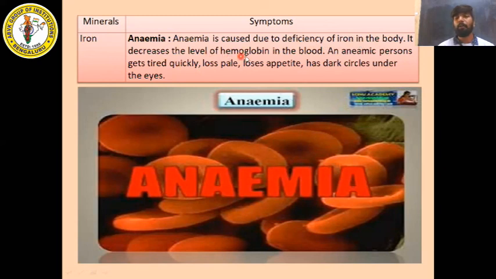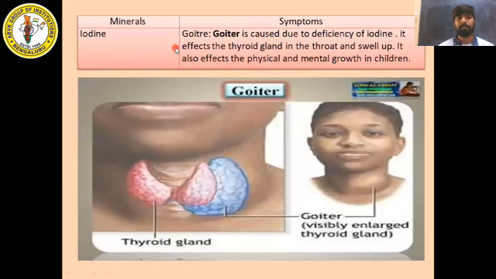It decreases the level of hemoglobin. What is hemoglobin? Hemoglobin is the red pigment present in the blood. Right? So an anemic person gets tired quickly, looks pale, loses appetite, and has dark circles under the eyes. These are the symptoms for a person who is suffering from anemia.